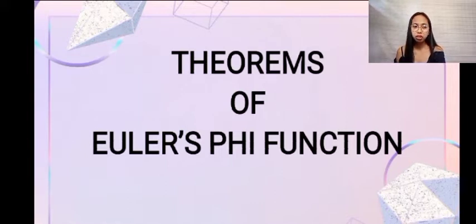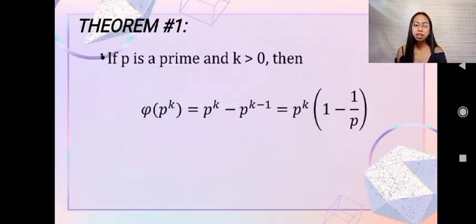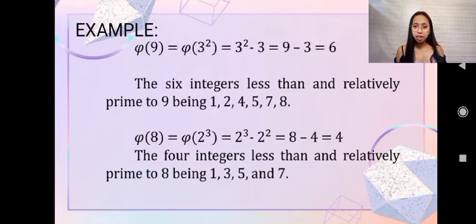The first theorem tells us that if p is a prime and k is greater than 0, then phi(p^k) is equal to p^k minus p^(k-1), which is equal to p^k times (1 minus 1/p). Now, I have here an example. Still, let us use phi(9).